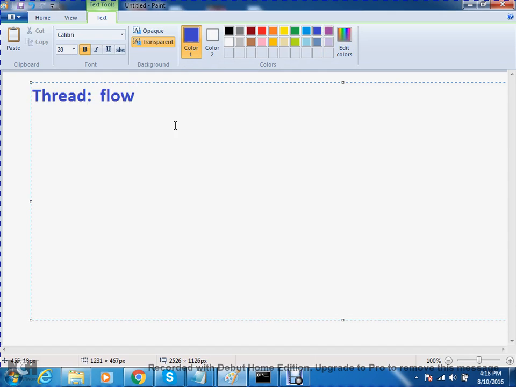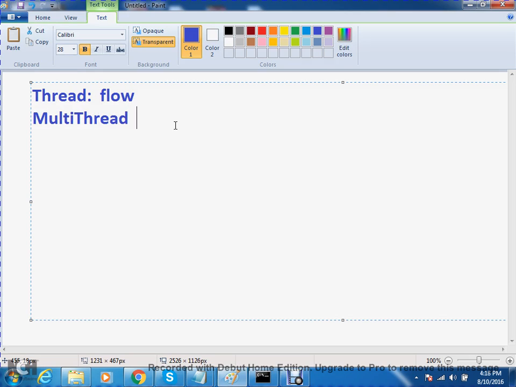Normally, in our programming language, what is the flow of execution? Top to bottom, yes or no? Top to bottom. That flow is called a thread in our programming languages. Flow is called a thread.